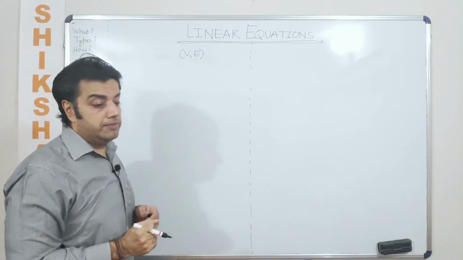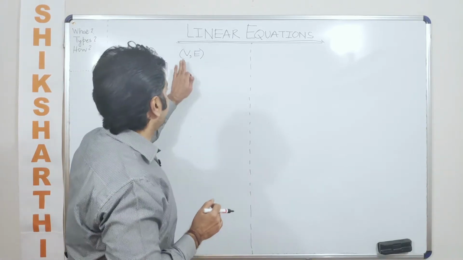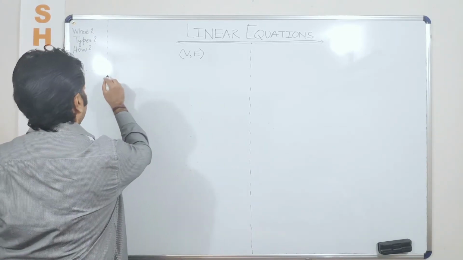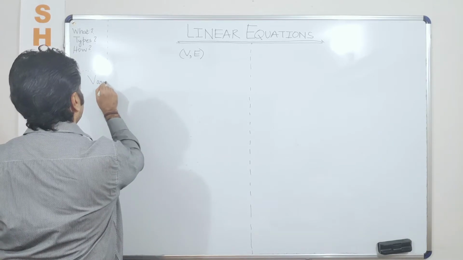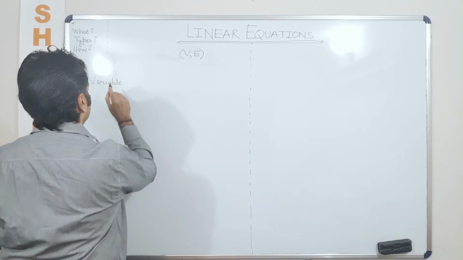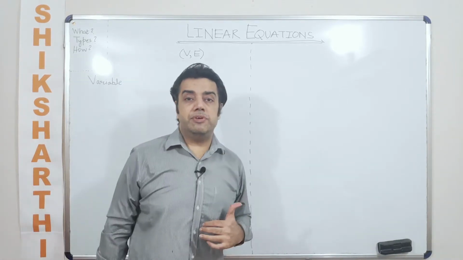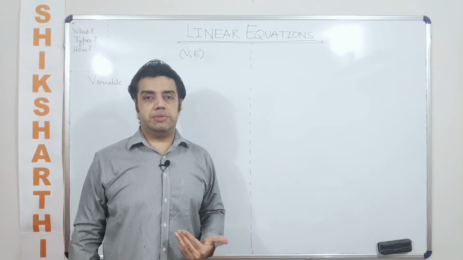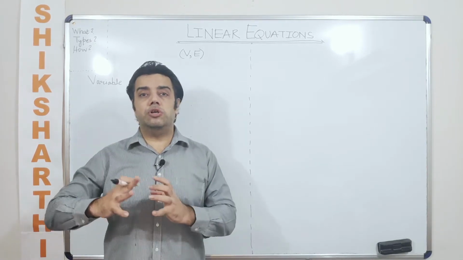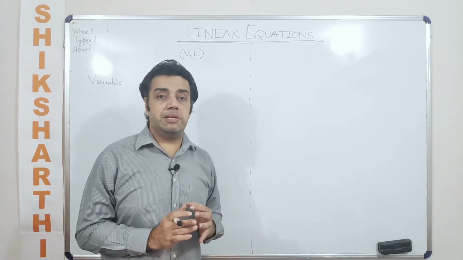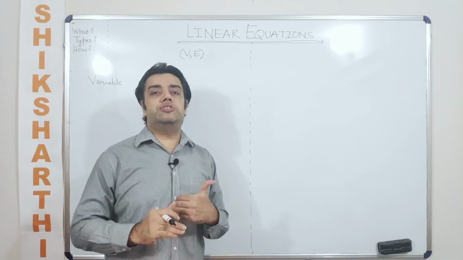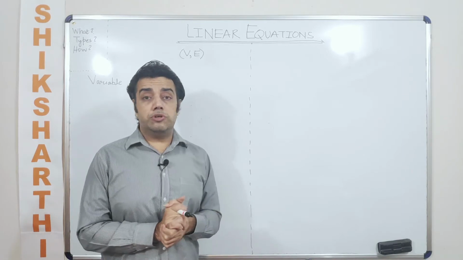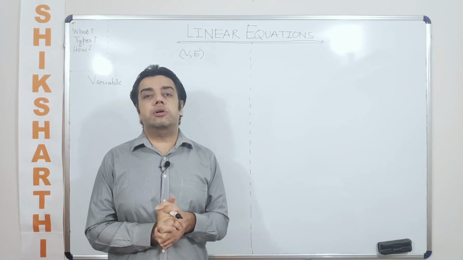I repeat, we will be discussing variables with equations, and when we are talking about variables, what do we mean by a variable? Variable basically means something that can be varied. So what do you mean by something that can be varied? Something that can be varied means something which is not a constant term, because a constant term cannot vary. I mean, you cannot change the value of a constant term, because by definition constant means fixed. But when we talk about a non-constant, it is then only that we talk about a variable.